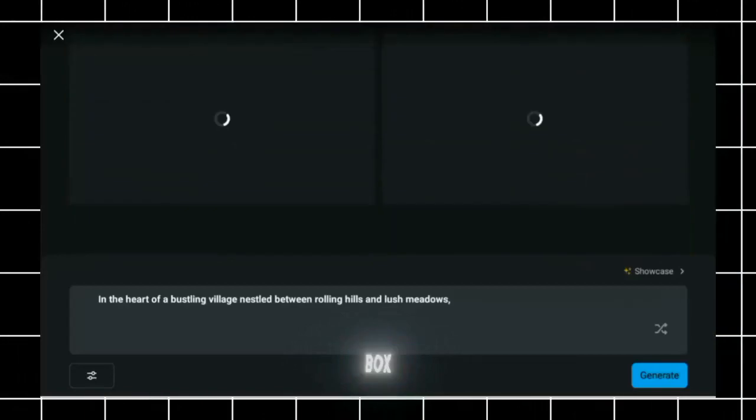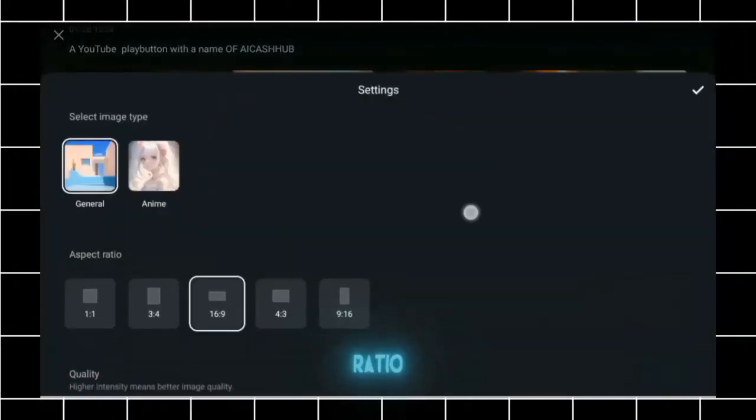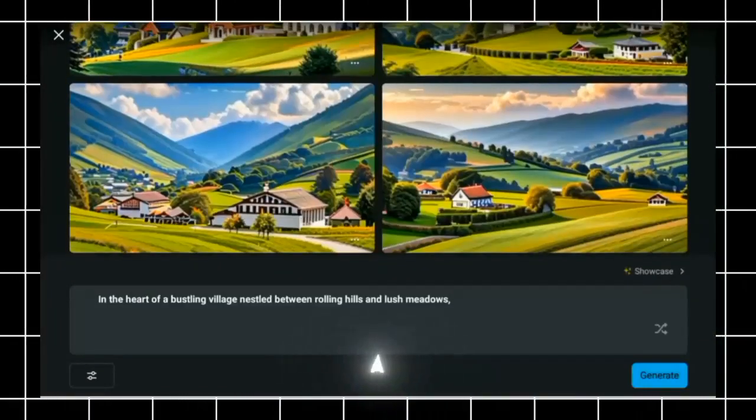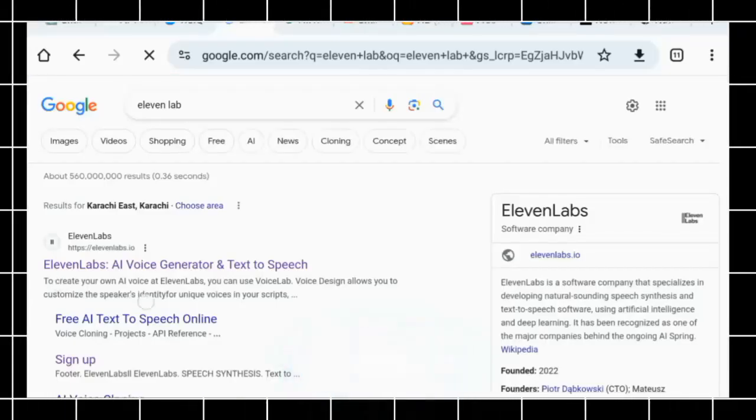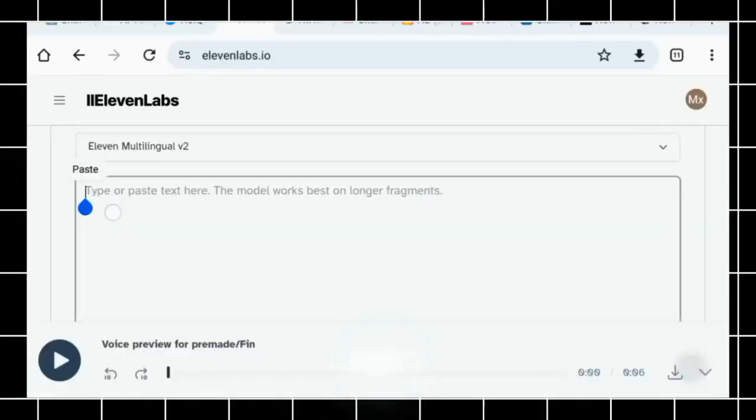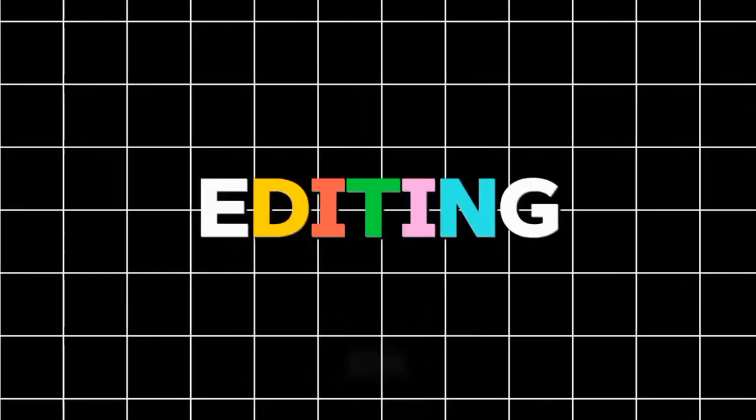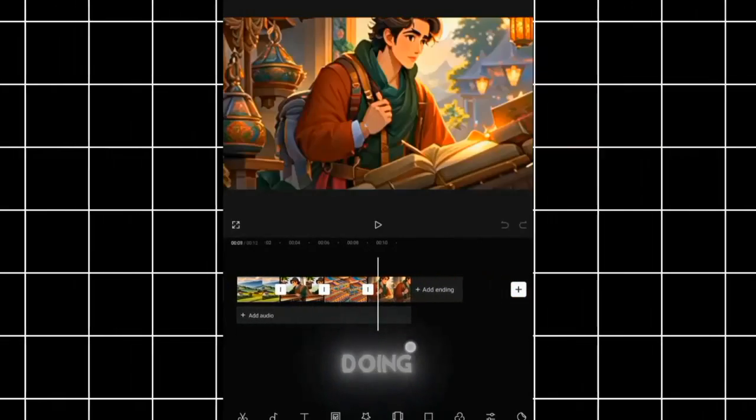Step number 2, generating images. Come to CapCut, paste the line that you copied in this box and select the 16:9 ratio. So CapCut will provide you the generated images. Step number 3, voiceover. To generate the voiceover, we are using ElevenLabs. Paste the script that you copied. Step number 4, editing. Now do the same steps that I am doing.